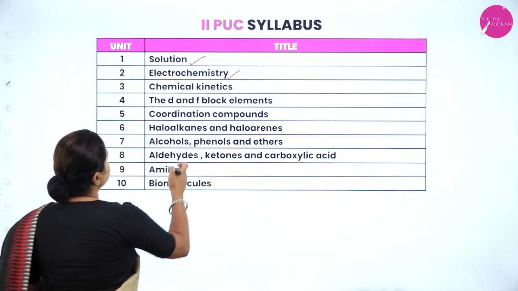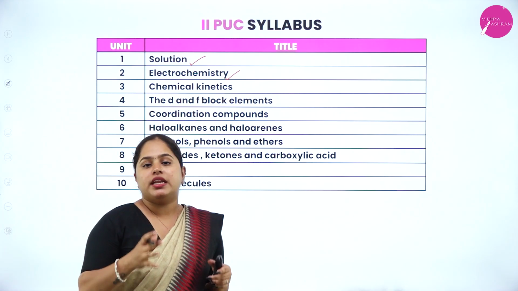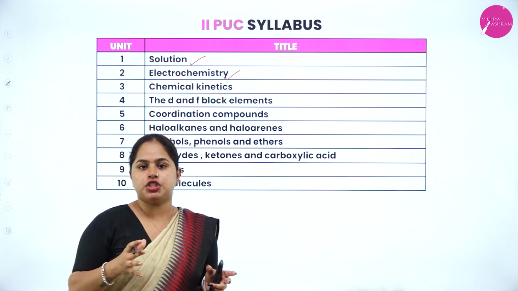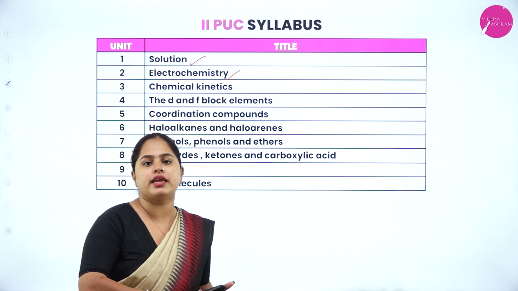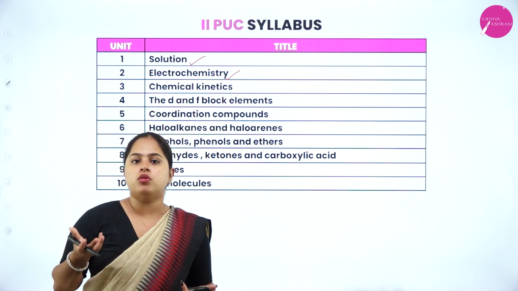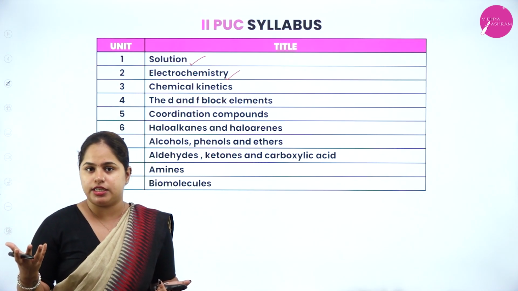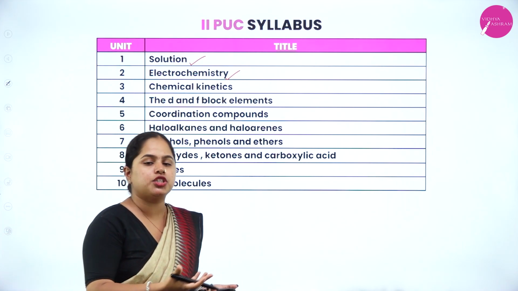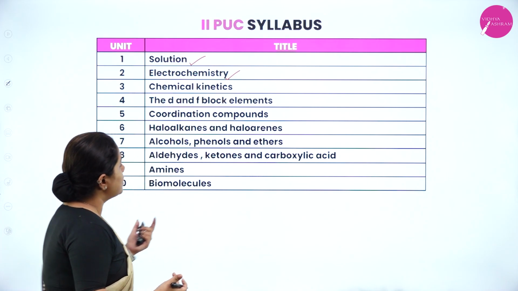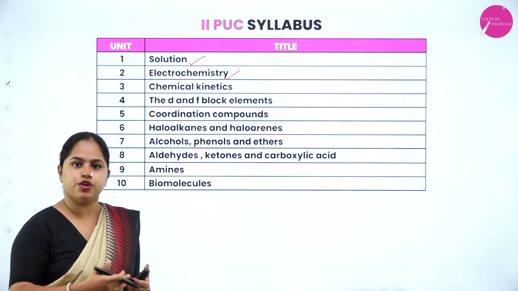Moving on to the next chapter, that is electrochemistry, wherein we will be studying about the relationship between electrical energy and chemical energy. That means how chemical reactions can bring about or can produce an electrical energy. Same way how using electrical energy, chemical reactions can take place, right? So that is also an important chapter where you will have numericals.